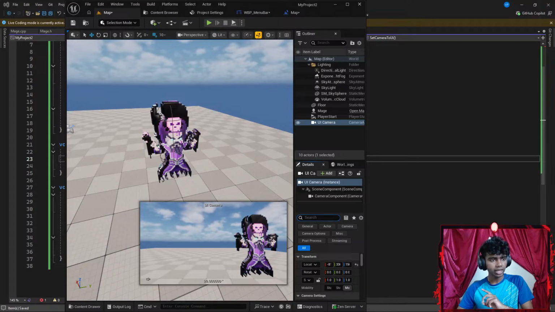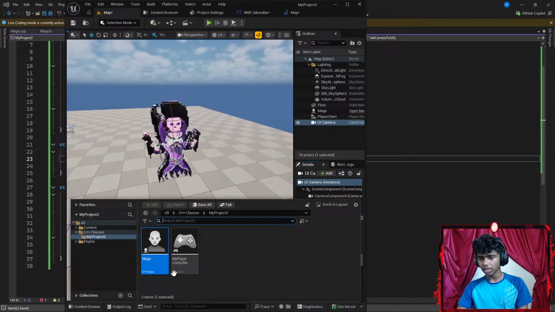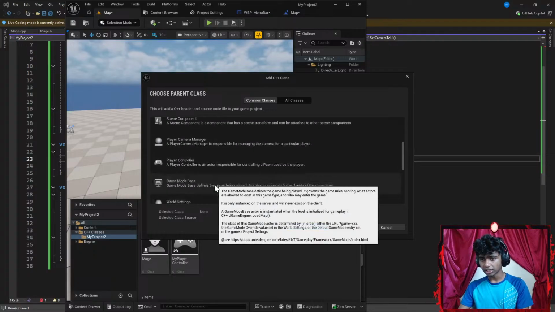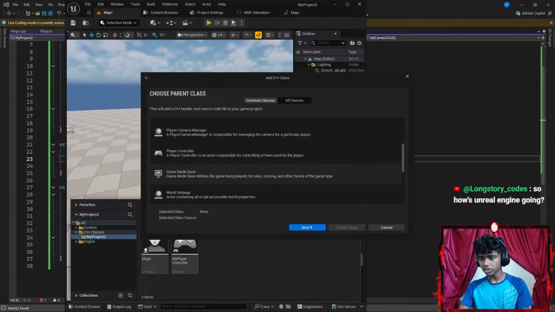So go to world settings, game mode. Wait, I think I'm in the wrong place. Let me go all the way up here. Now I gotta go to my game mode in the editor. So this is my editor. I do not see a game mode here. I see player controller. How do I go to a game mode? If I right click, I can create a new C++ class. Can I create something like a game mode? There we go. I see one called game mode base.